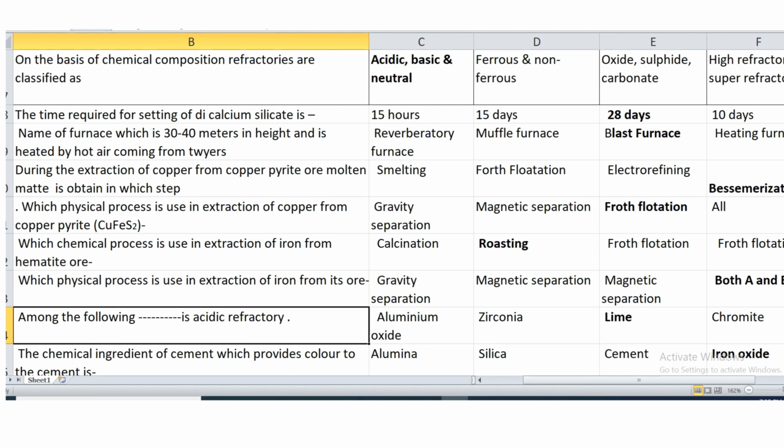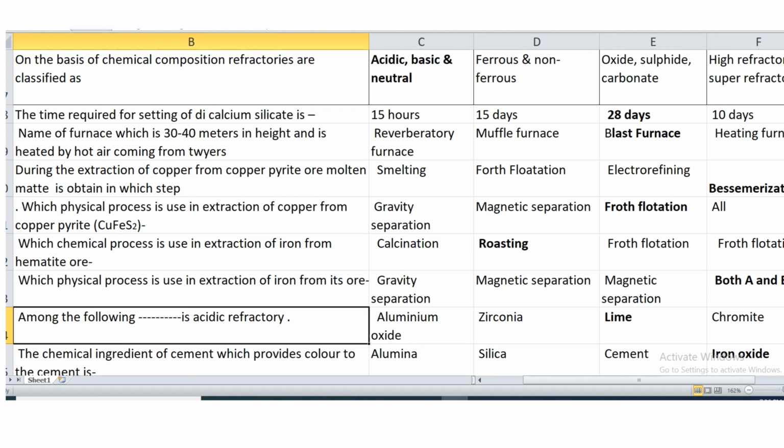Then next one is during the extraction of copper from copper pyrite, molten matte is obtained in which state? It is obtained in bessemerization state. Then which physical process is used in extraction of copper from copper pyrite? Froth flotation process. It is used for extraction of all sulfide type of ore.